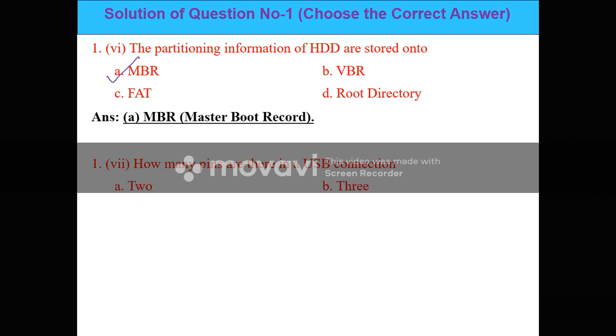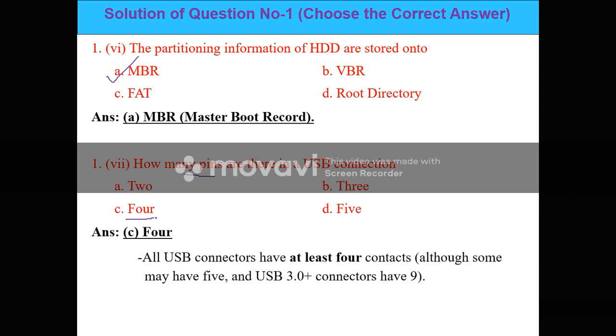Next question is, how many pins are there in a USB connection? Universal serial bus. So there are at least 4 pins in USB. Generally there are 4 pins in each USB cable, and more than 4 is also there, 5 is also there.